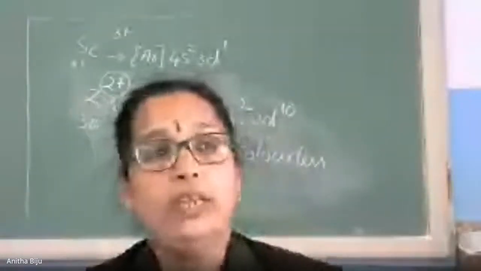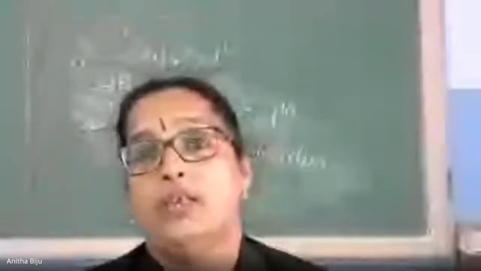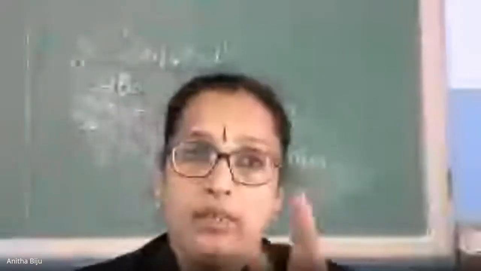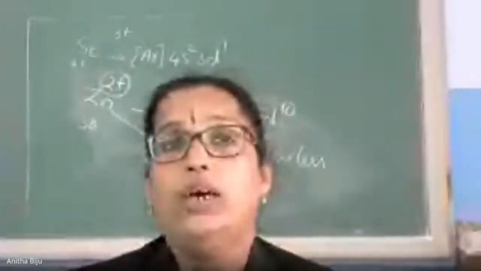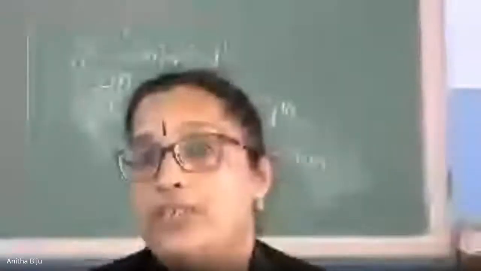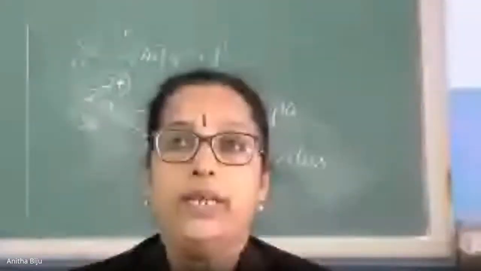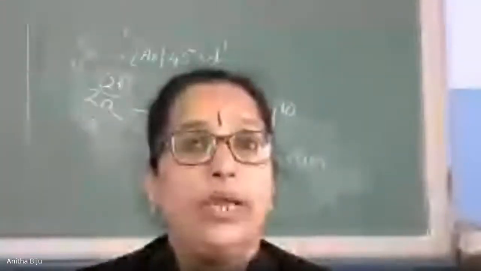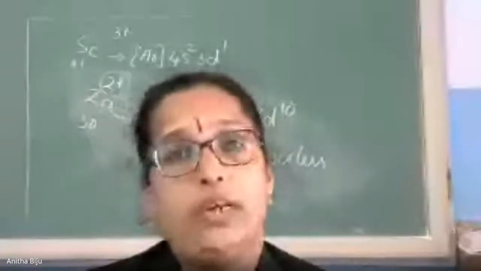When we come to the next chapter, coordination compounds, there we will discuss the classification of the D subshell. The D subshells are again classified into two categories, called the t2g level and the eg level. You know that in the D subshell there are 5 orbitals: dxy, dyz, dxz, dx square minus y square, and dz square.